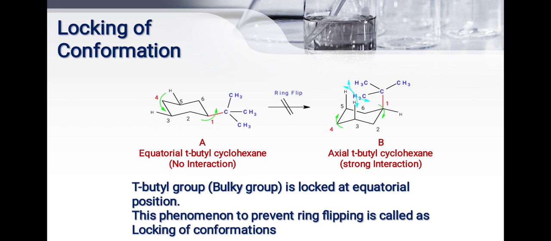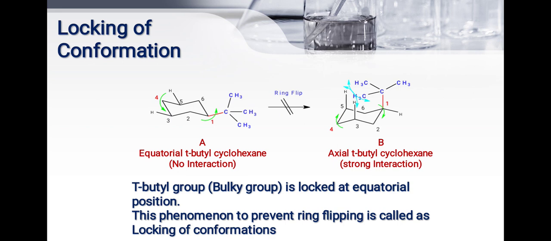When equatorial tertiary butyl cyclohexane is there, that tertiary butyl group is always present on the equatorial position, and when the ring flips, this group does not go to the axial position, because a strong interaction takes place. When this group is present on the equatorial position, there is no interaction. The tertiary butyl group is a very bulky group, locked at the equatorial position, and this phenomenon of preventing ring flipping is called the locking of conformation.